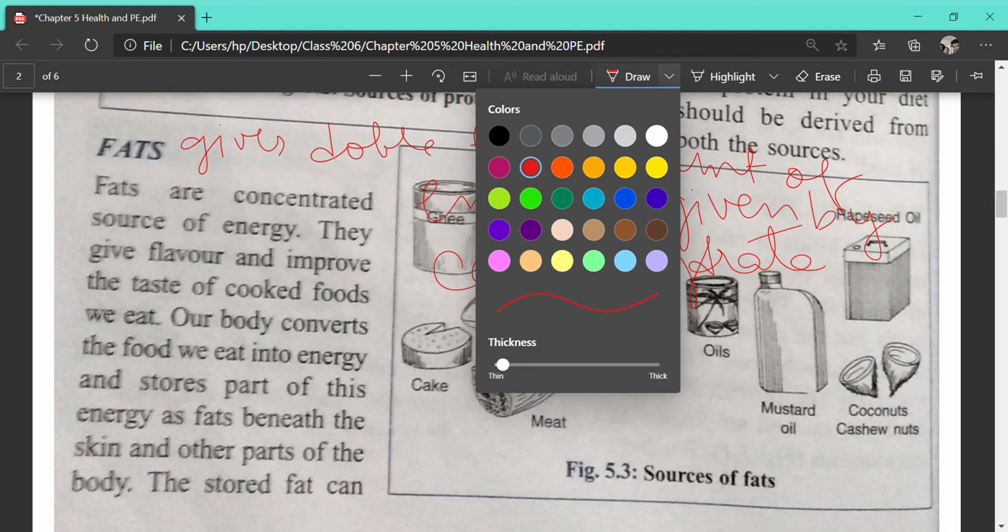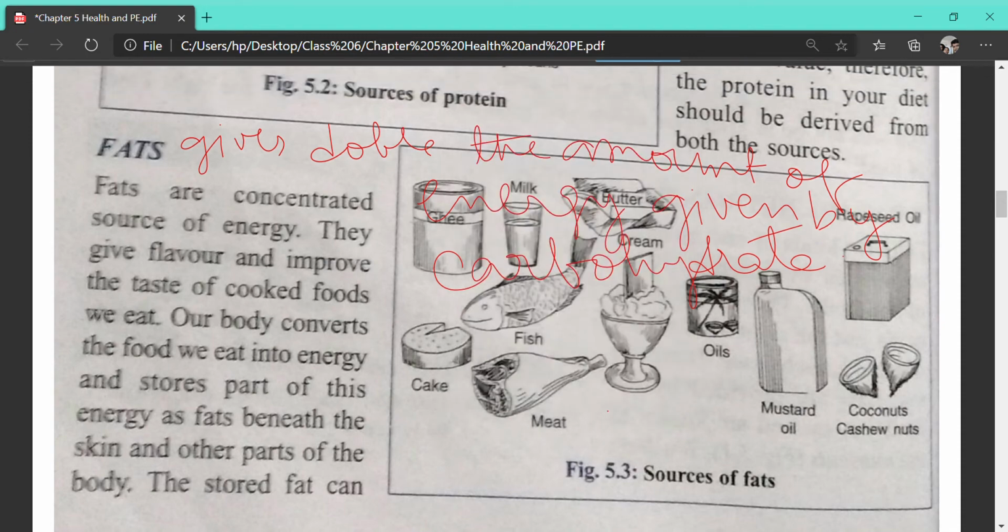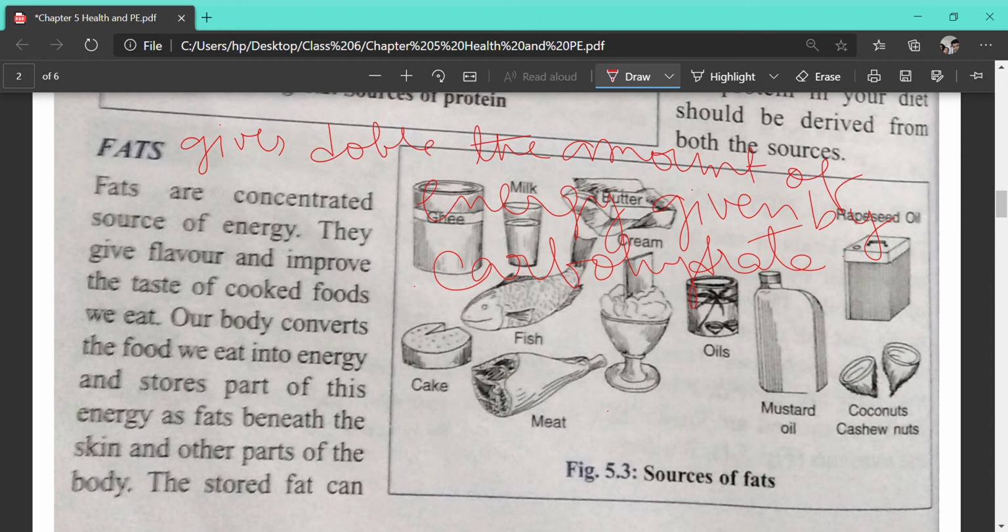Are you able to see, children? Yes, ma'am. Okay.